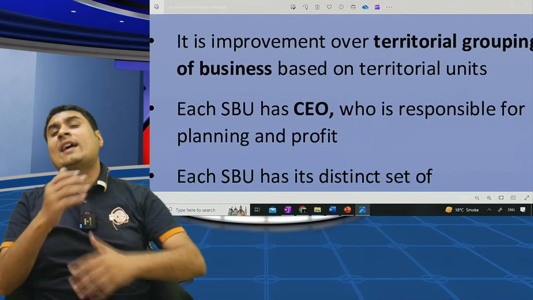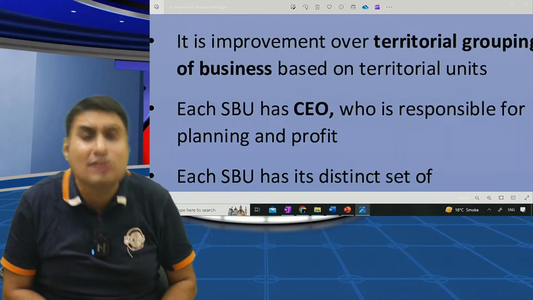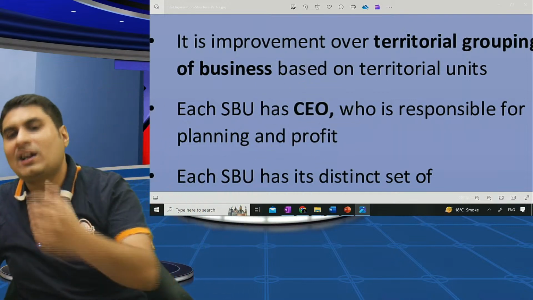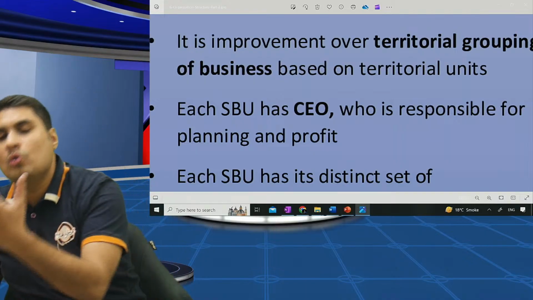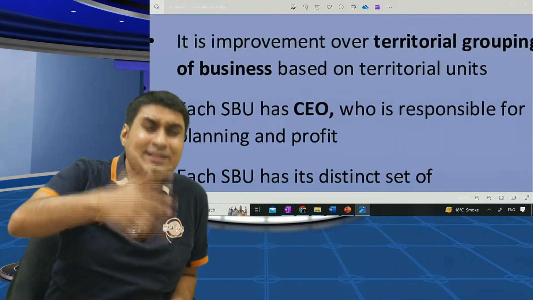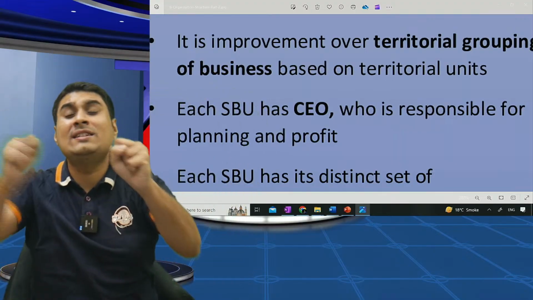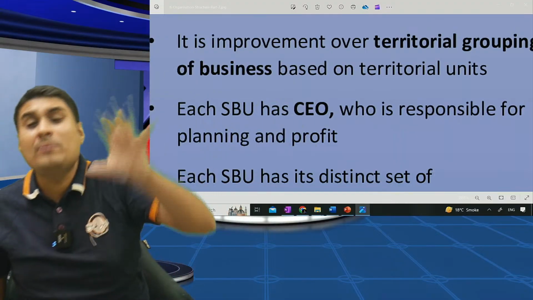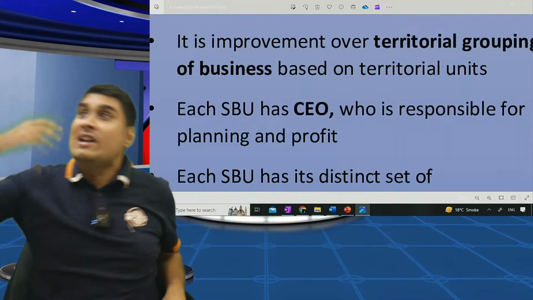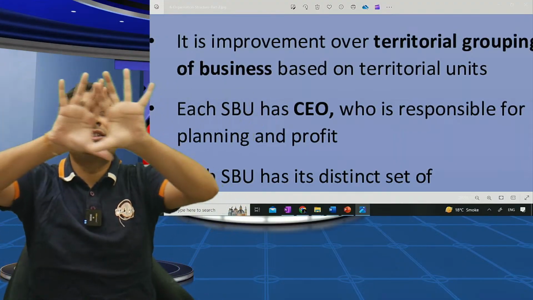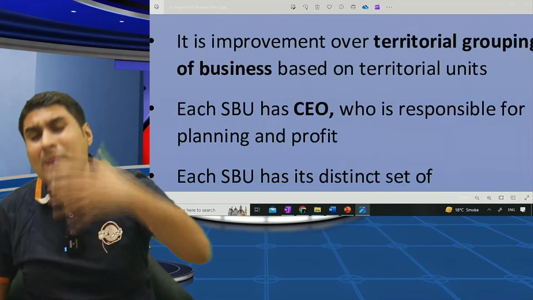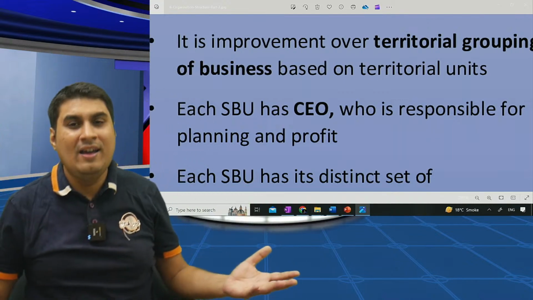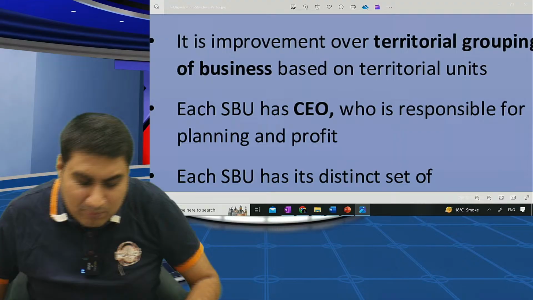It is an improvement over territorial grouping of business based on territorial units. What do you mean by this? Earlier, I used to do state-wise grouping of business: Maharashtra, Rajasthan, Chhattisgarh, Uttar Pradesh, Tamil Nadu, Karnataka. Now this is a little better. Why? I am classifying it business-wise. Tell me, which is better: location wise, or FMCG, IT, paper boards, electricity? This is better, because state wise they have different businesses, I will not understand. So it's better than territorial grouping. For McDonald's, location wise is okay because their products are similar, but if my products are different, I need to do SBU wise.